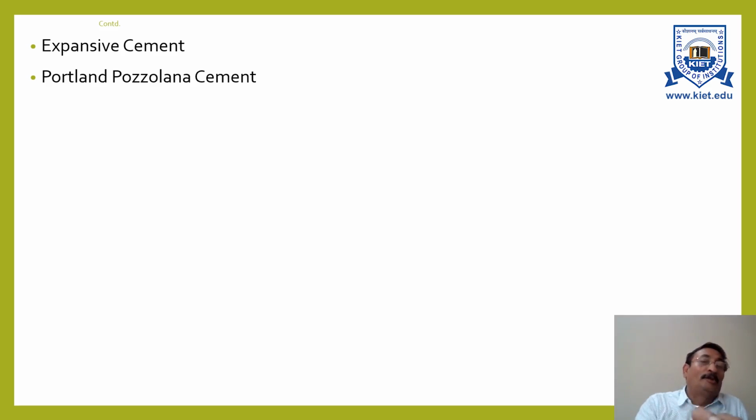Now, how is this Portland Pozzolana cement made? By grinding Portland cement clinker and pozzolanic material with addition of gypsum, or by blending fine Pozzolana with Portland cement, you can get this Portland Pozzolana cement.